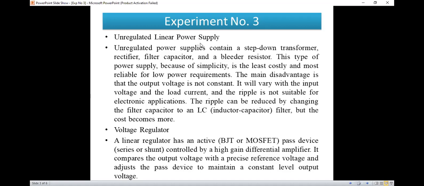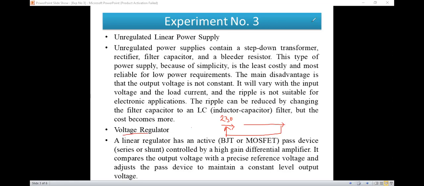Okay, so what will it do? One reference is given to the amplifier or op-amp. Suppose the reference value given is 230 volt, some 230 volt value is given, it is the reference value. So the output of the voltage regulator should be maintained constant at that reference value. That means by comparing with the reference value, we can maintain the output voltage constant. So it will maintain a constant level of output voltage. So this is called a voltage regulator.